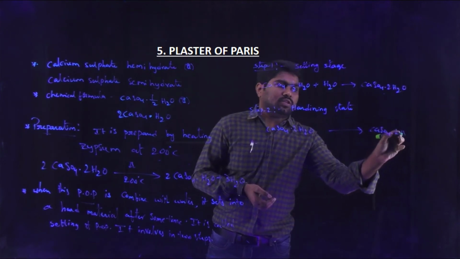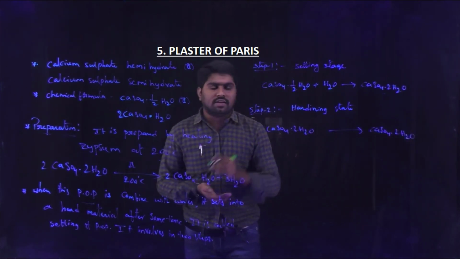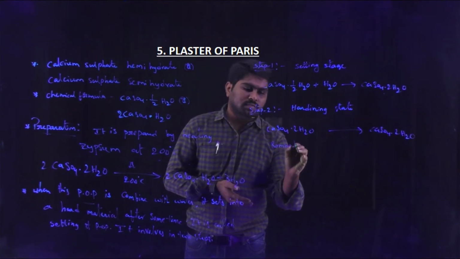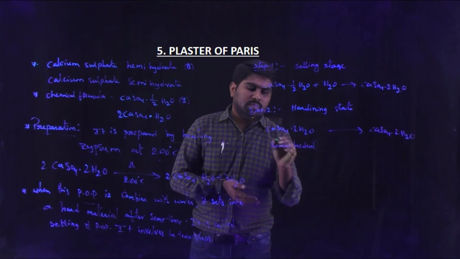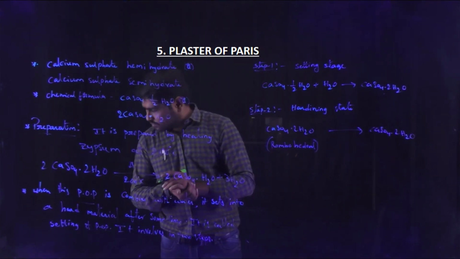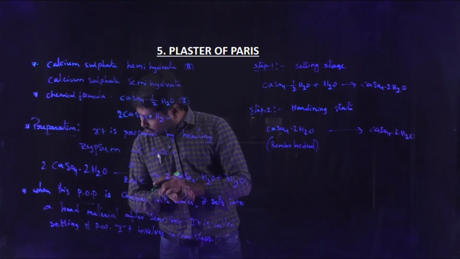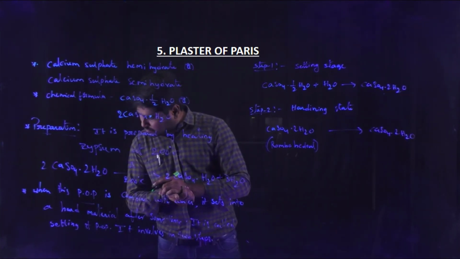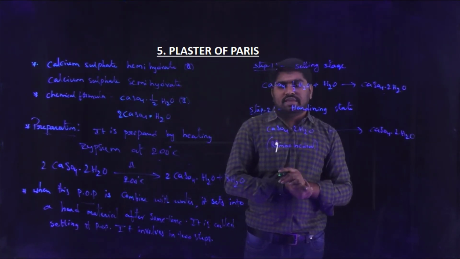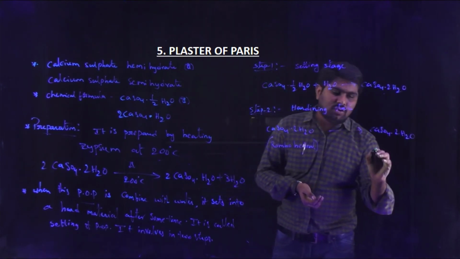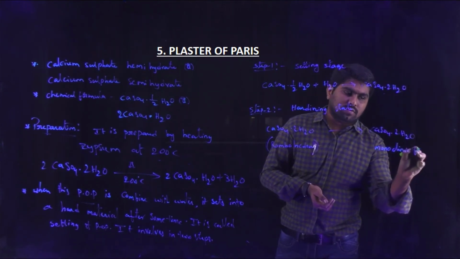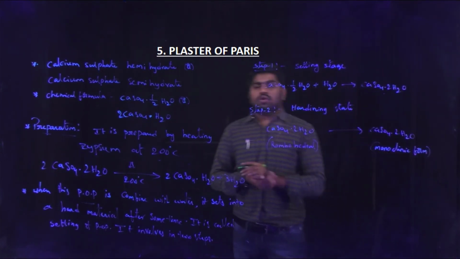Both look the same, but one is rhombohedral. This is a rhombohedral form of CaSO4 2H2O, and this is a monoclinic form.